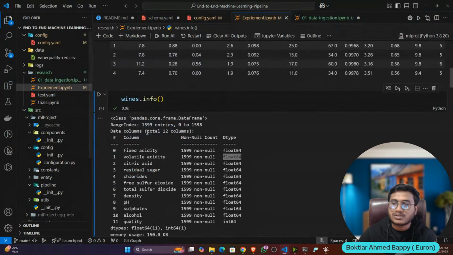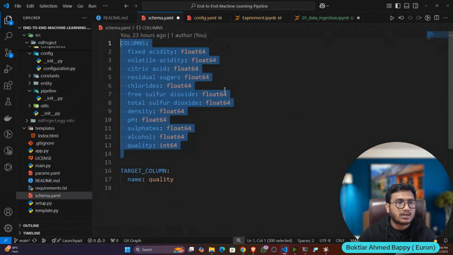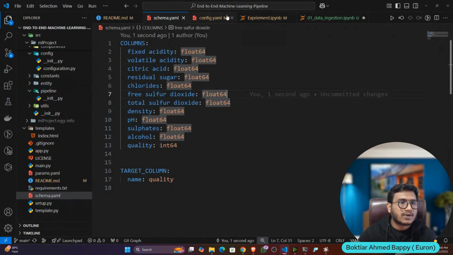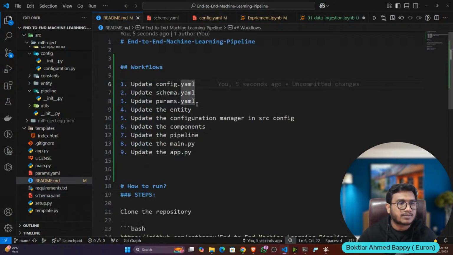The file will try to ingest from GitHub. This is why data validation comes into the picture. I hope you got it right. This is your schema. Now the next file will update my params.yaml.